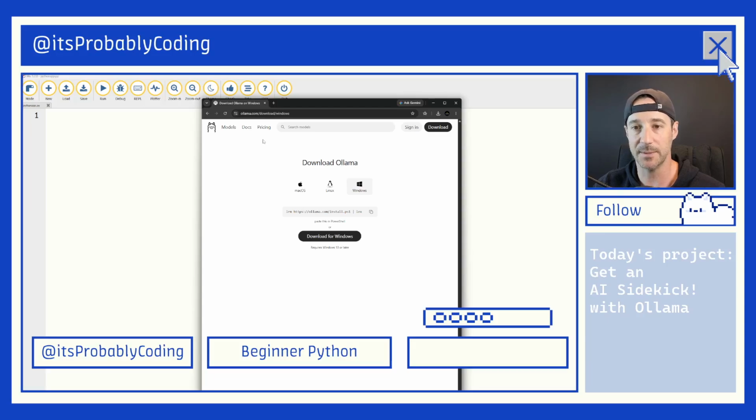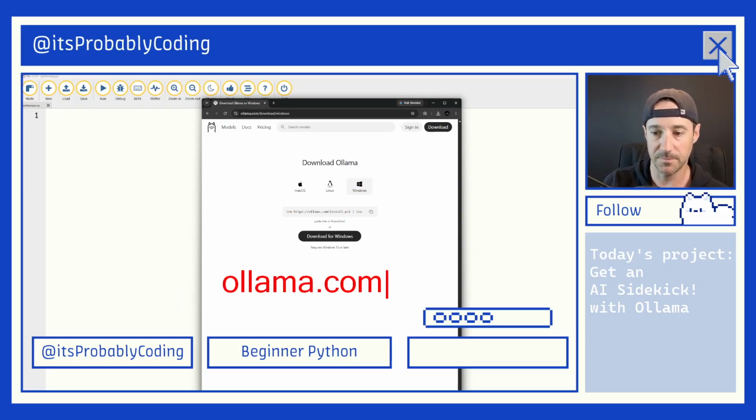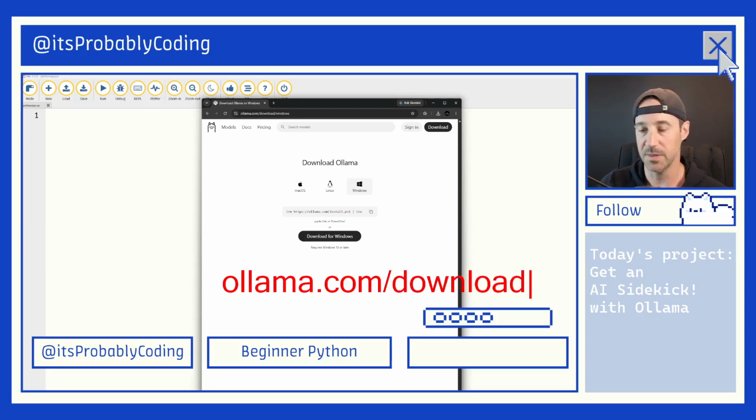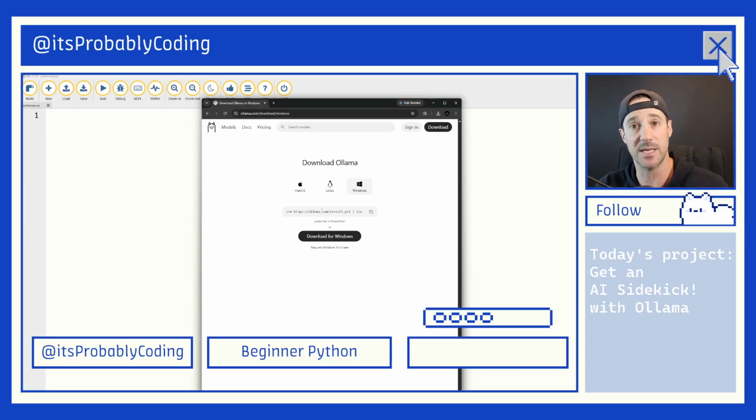If you go to Ollama, here, I'll put it here for you guys. If you go to ollama.com/download, you can download this right onto your computer. And when you type into one of the chats, it's not thrown onto the internet. So if you type in your name or any kind of data that you don't want to share, it'll keep everything locally hosted and it'll keep everything safe for you.